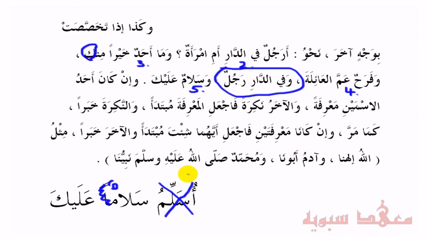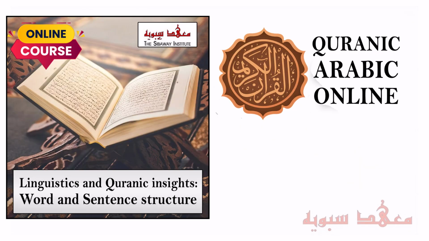Now with these structures, the ism coming first will be the mubtada, and the ism coming after will be the khabar. So in this case, in these sentences above, these are the mubtadas. If this was brought in front here, then ilahuna will be mubtada. Now the question is, what's the difference between changing the positions? I talk about this in great detail in my course on word structures and sentence structures. It's part of my Balagha course, and if you're interested in this, I'll have a link to it, inshallah.